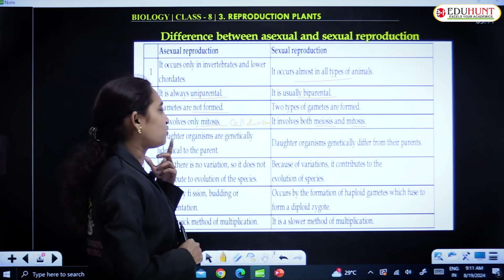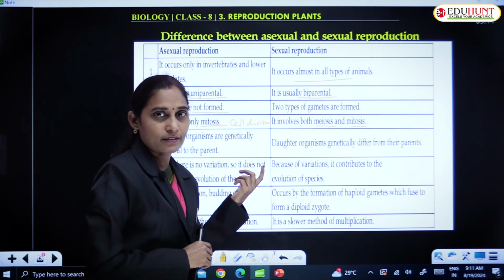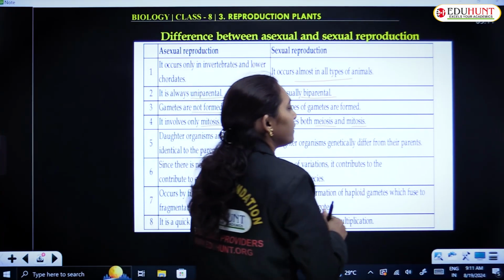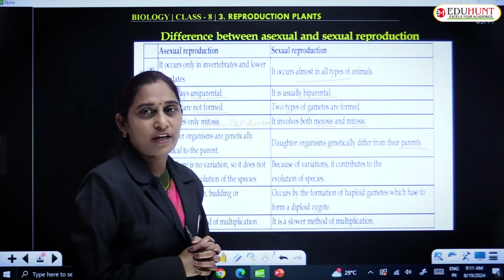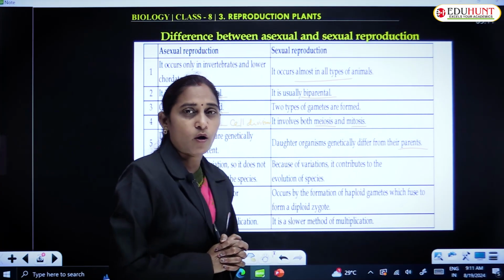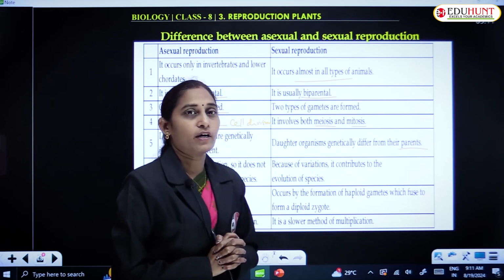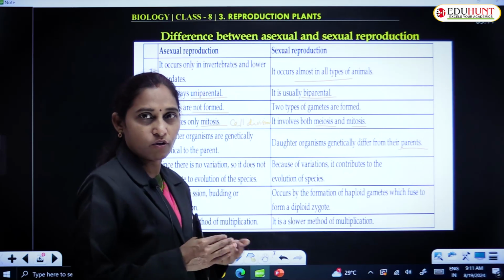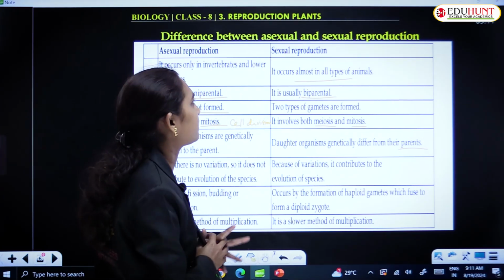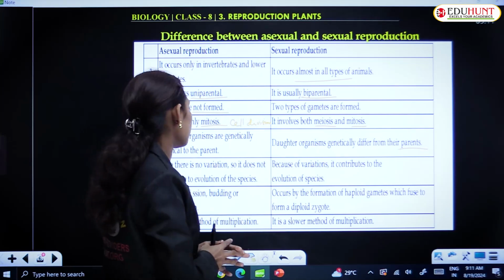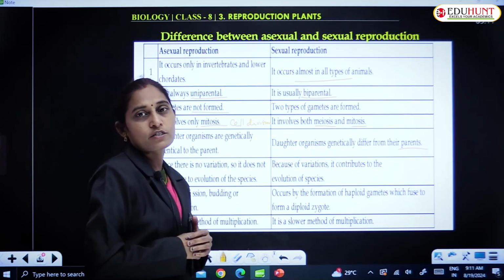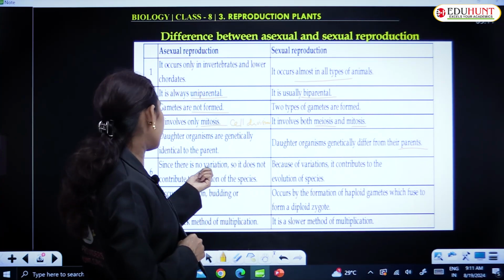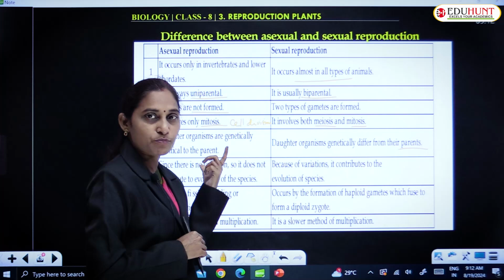In asexual reproduction, daughter organisms are genetically identical to the parent, but in sexual reproduction, genetic variation is there in the progeny. The products of sexual reproduction differ from their parents genetically. Since there is no variation in asexual reproduction, it does not contribute to the evolution of the species.